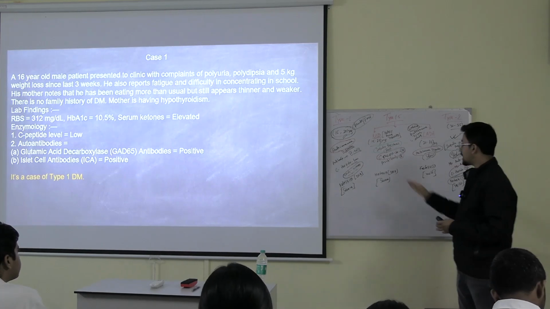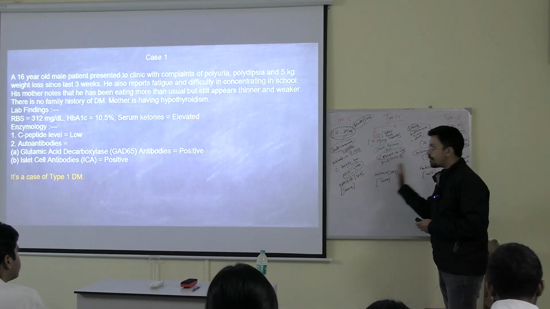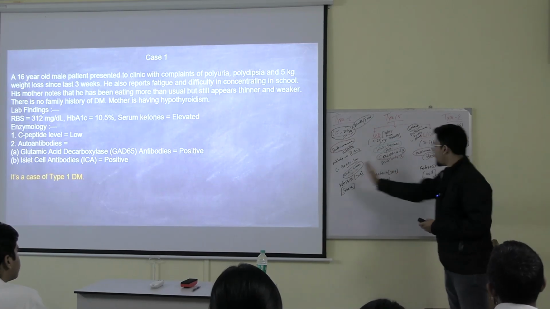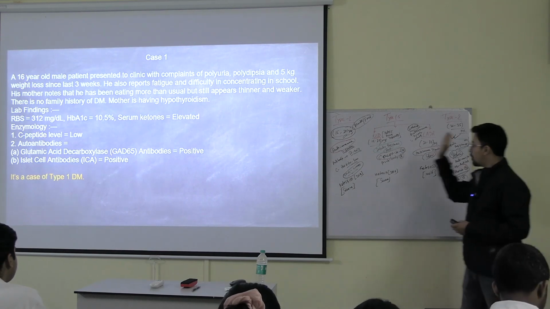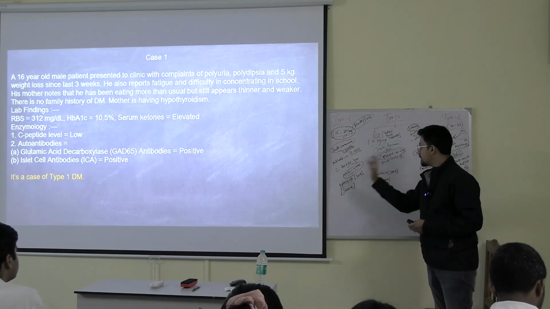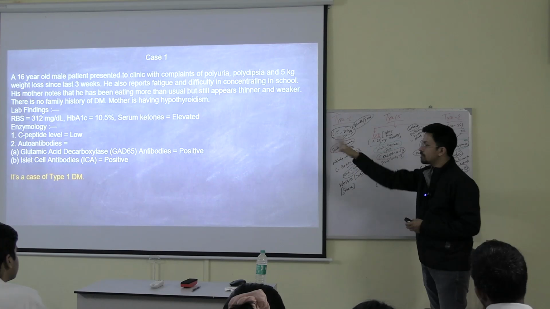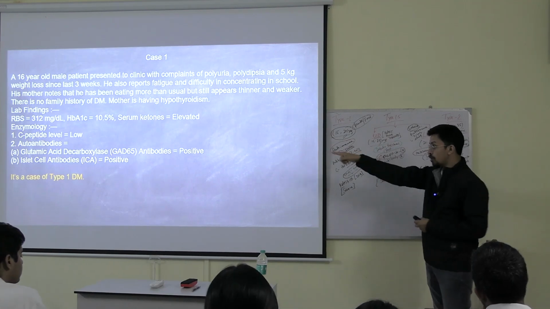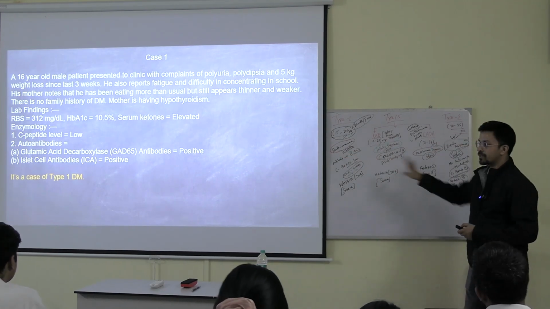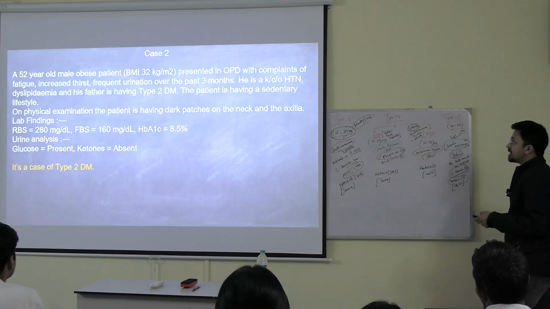Now you have to identify whether ketosis is happening or not. If ketosis is happening, it could be only these two. Not happening, these two. Okay. Once you find that ketosis is happening, then you have to see the C-peptide level. Low means type 1. If the C-peptide would have been normal in this case, it could be KPD. Got it? Okay. Next, type 2.